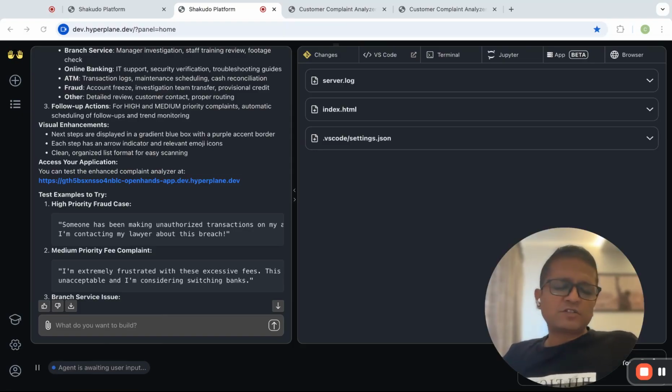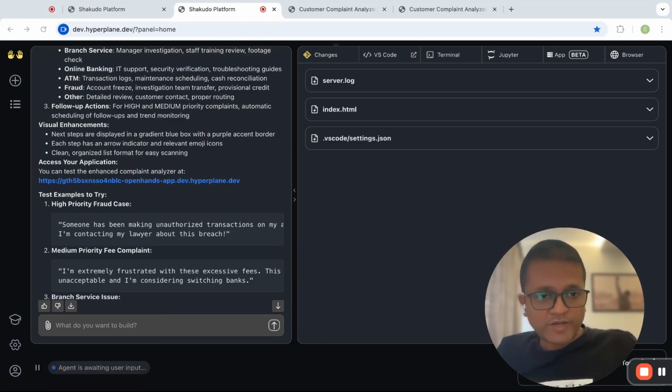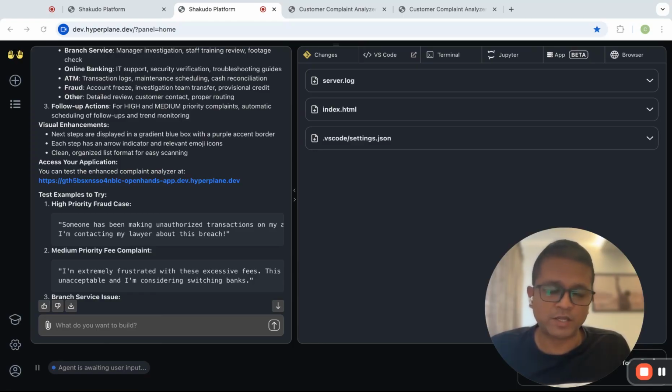One question that comes is that all this sounds great, but why use OpenHands on Shakudo? It has a threefold answer. The first point is seamless integration. On Shakudo, OpenHands is able to access the pre-configured tools, databases, and packages without requiring a separate setup. Shakudo is installed once, and after that you can use all the components that it makes available, including OpenHands, where you are able to connect to the tools, databases, and packages. All of that is done in a very easy manner.